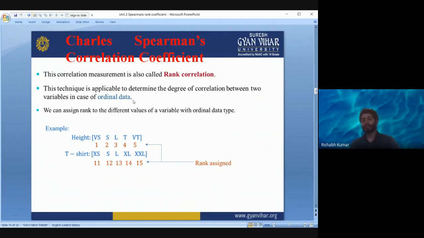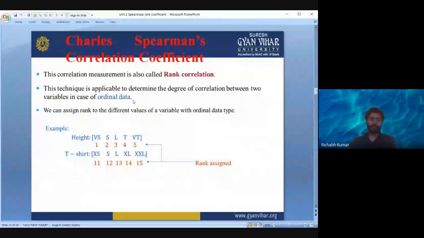In ordinal scale, we use things like good, better, best, or 1 star, 2 star, 3 star, or rank. When we use this type of scale on the x-axis, it is known as ordinal data. When we use classes or intervals on the x-axis, we are using interval scale.